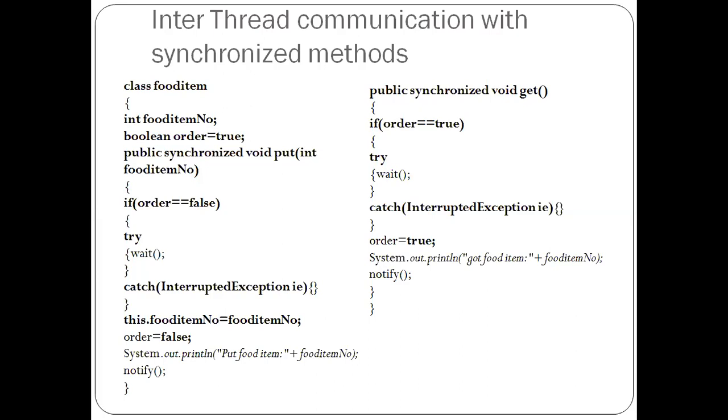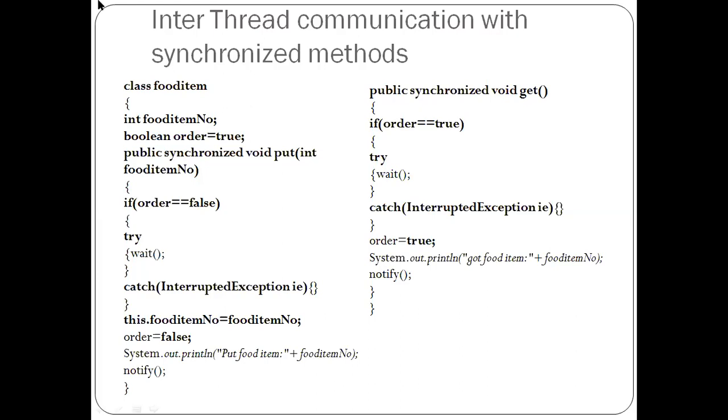If order is false, no order, so we don't want to produce anything because there is no order. So when order is false, we want the producer thread to be in idle state. But when no order is there, that means what? The consumer is consuming. Once the consumer is done with consumption, there is a requirement of a food item, so we will have to make that order true again. Once it comes back to true, it will acknowledge the producer, and the producer is going to produce the next food item for the consumer. So a kind of handshaking will take place. So wait and notify we require here.